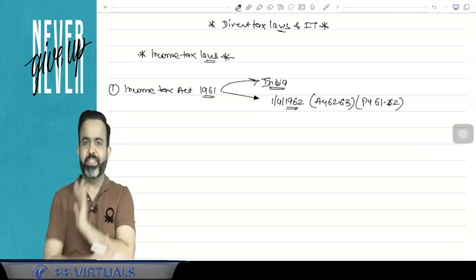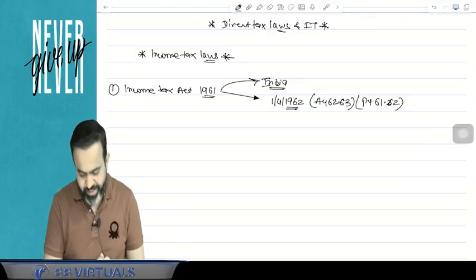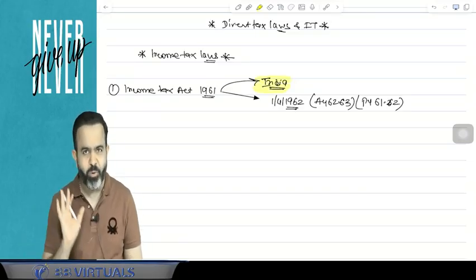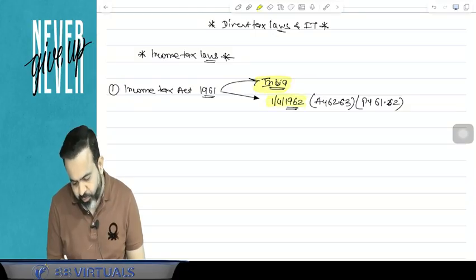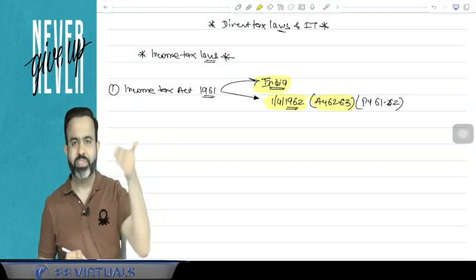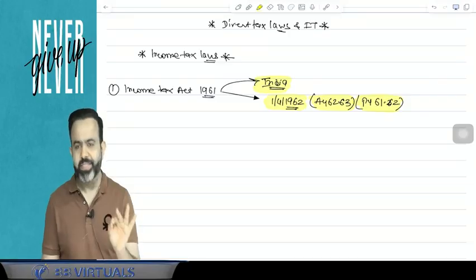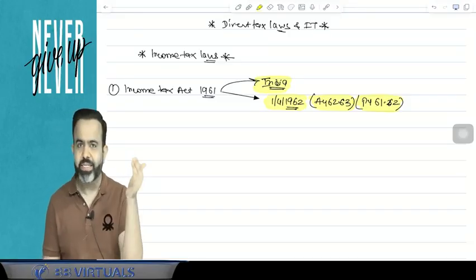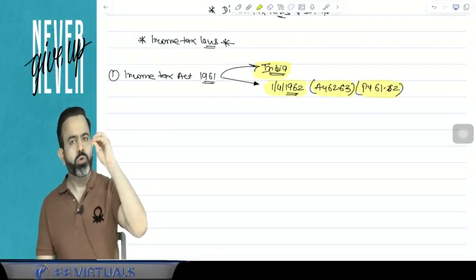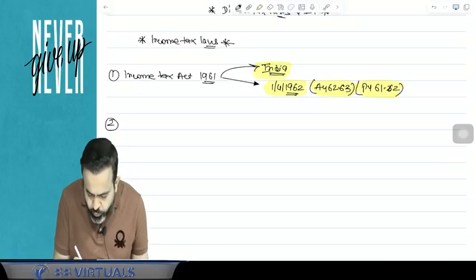So the Income Tax Act 1961 is the main provision, you can say the captain of income tax law, and it is applicable to whole India, including Jammu and Kashmir, everywhere. It is applicable from 1st April 1962, for assessment year 62-63, which means from previous year 61-62. Now to support the Income Tax Act, our lawmakers can make rules also.